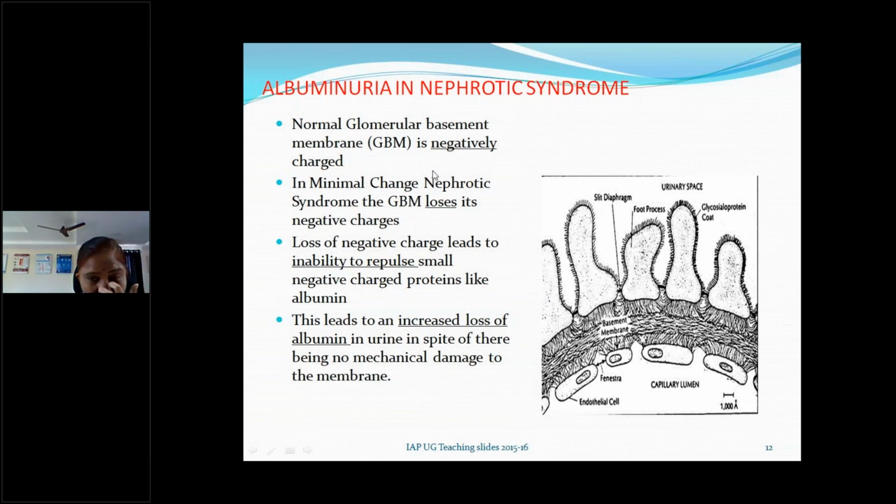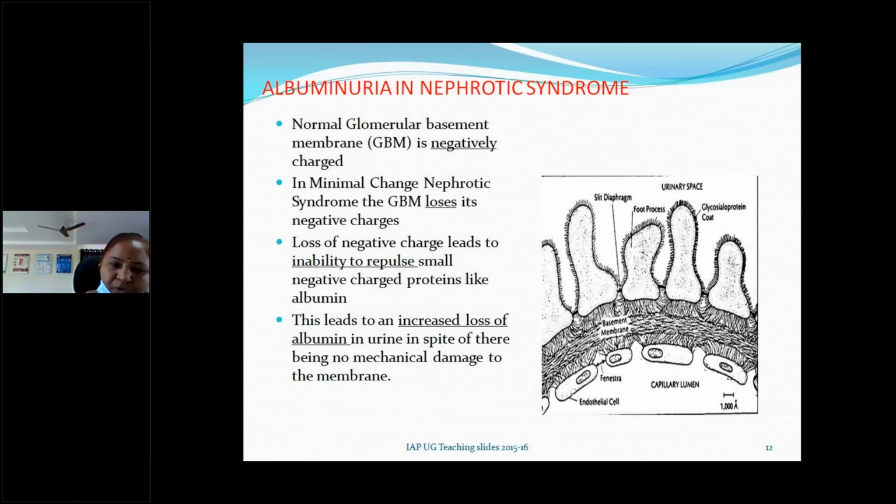So then proteins are allowed to be excreted in urine depending upon the proteins' molecular weight. If the molecular weight of the proteins is more than 70,000 daltons, those proteins are also excreted, that is heavy proteinuria. Non-selective proteinuria we call it. Only proteins with molecular weight less than 70,000 daltons are excreted in the urine, that is albumin and others. Then we call it selective proteinuria.